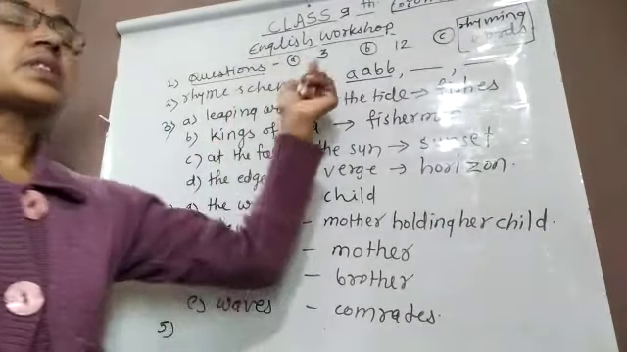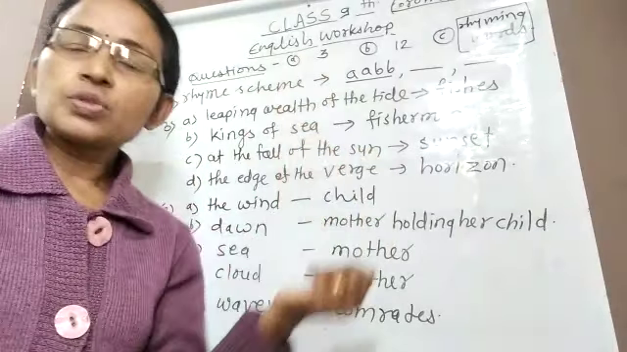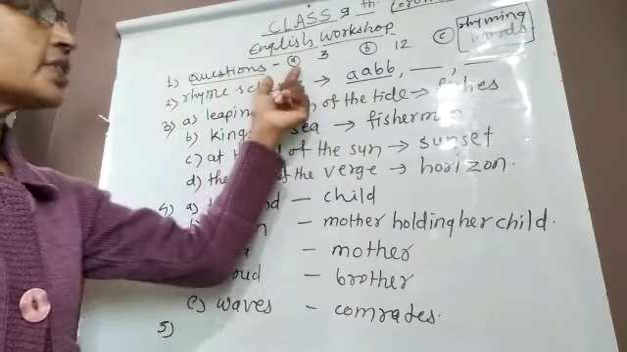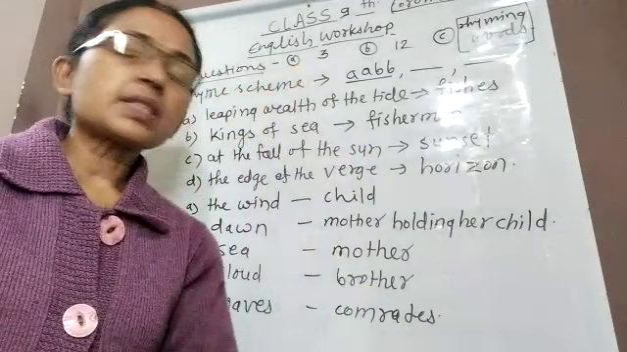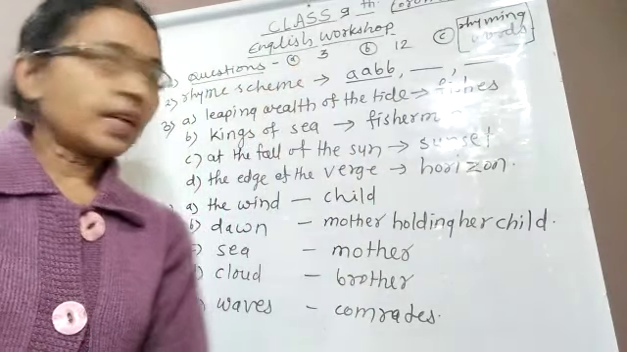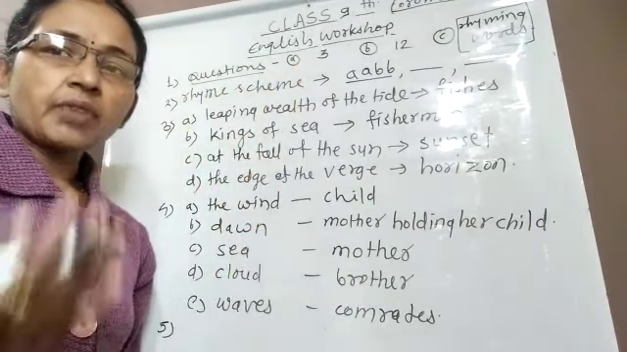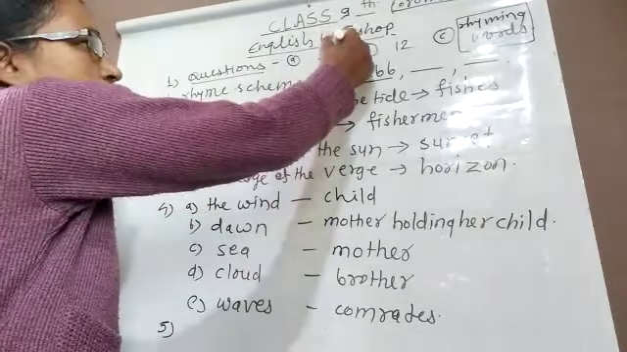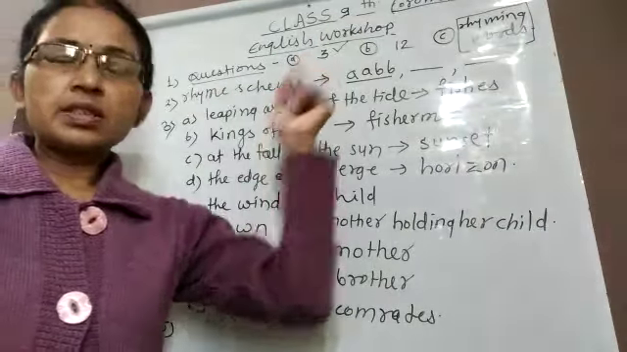There are 3 questions given in our textbook and we have to write the answers. The first question is how many stanzas are there in this poem? When we look at this poem, we can find 3 stanzas. So the answer to the first question is 3 stanzas.